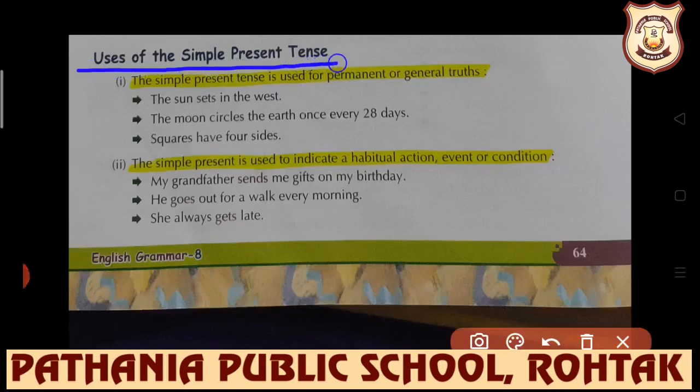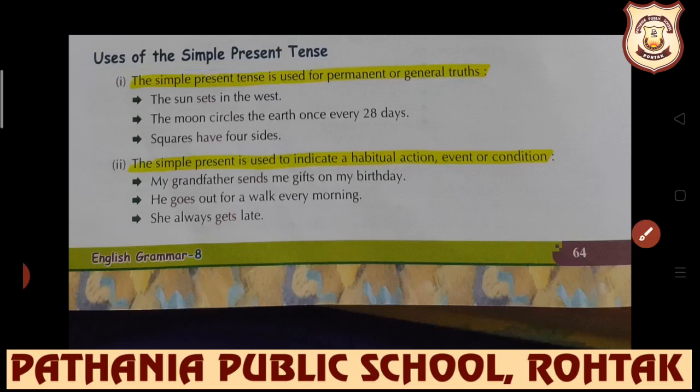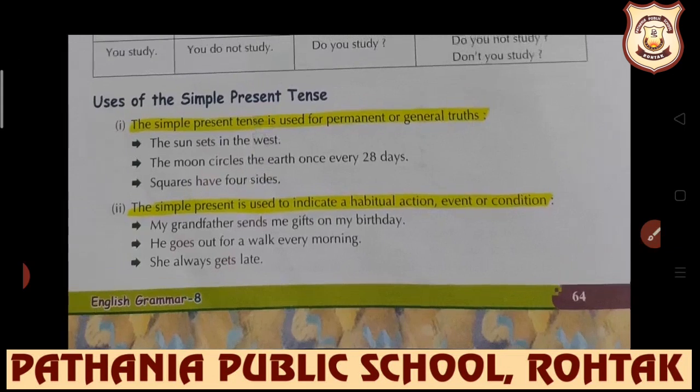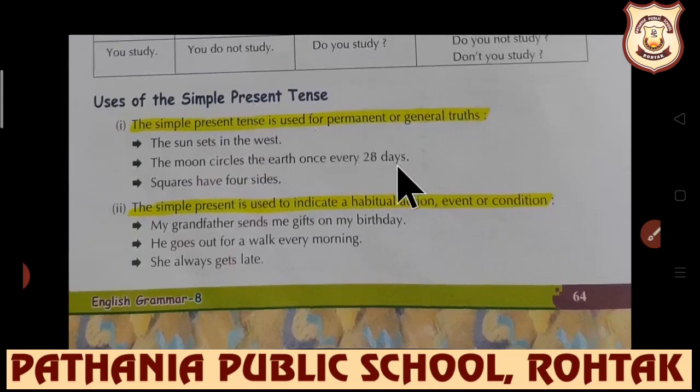Look at, now here we have the use of simple present tense. The very first use is, the simple present tense is used for permanent or general truth. The sun sets in the west. The moon circles the earth once every 28 days. Squares have four sides. These all are universal facts. So for universal truth, for general truth, permanent truth, we use simple present tense.